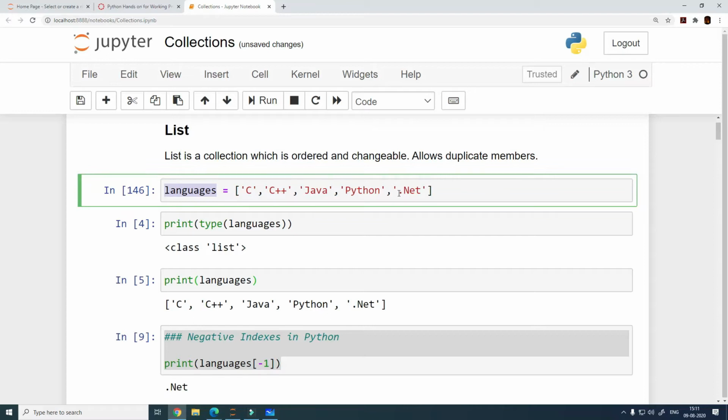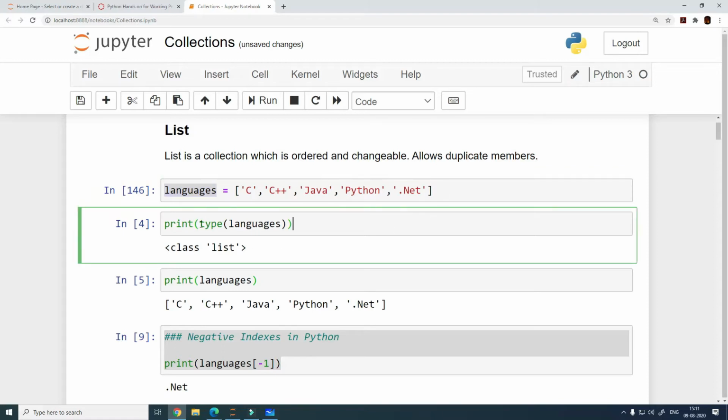Now, how do we know that it is actually creating a list and not any other data type? For that, we have a simple command. We have seen this earlier as well. We can print the type of this variable, and that is going to give us the data type of this variable. See what it is giving us. It is giving us class list. Now, what does it mean? It means that our languages variable is defined as a list, and this is what we wanted.